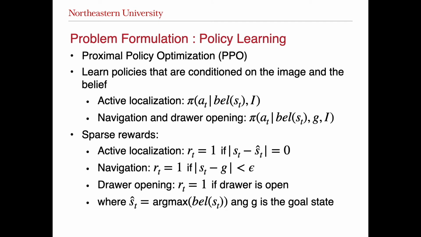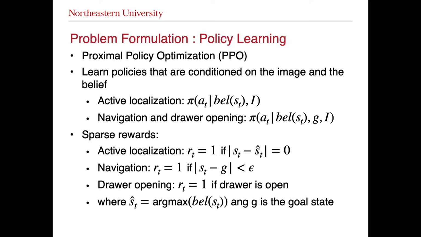For the active localization problem, we learn a policy that is conditioned on the current belief of the gripper position and the image of the environment. For the navigation problem, we also give a goal state to the policy. In all tasks, we use sparse rewards.